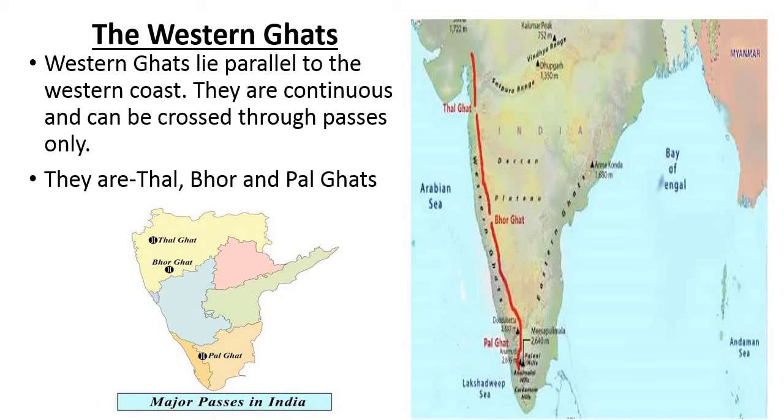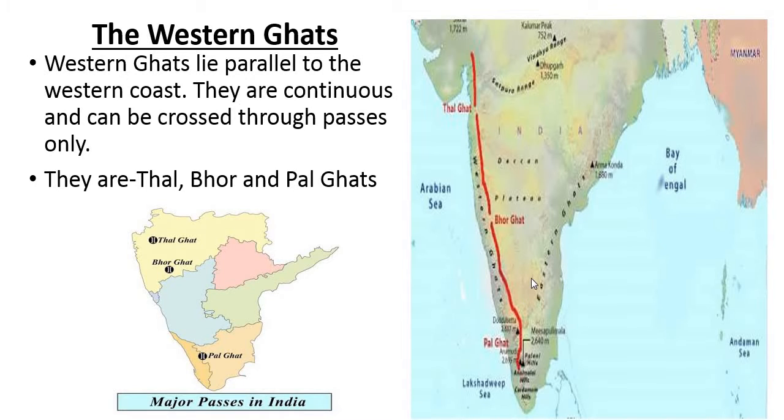First, the Western Ghats. The Western Ghats lie parallel to the western coast. This is the western coastal region, and this is the Western Ghats. They are continuous and can be crossed through passes. Here is Thal Ghat, Bhor Ghat and Pal Ghat.